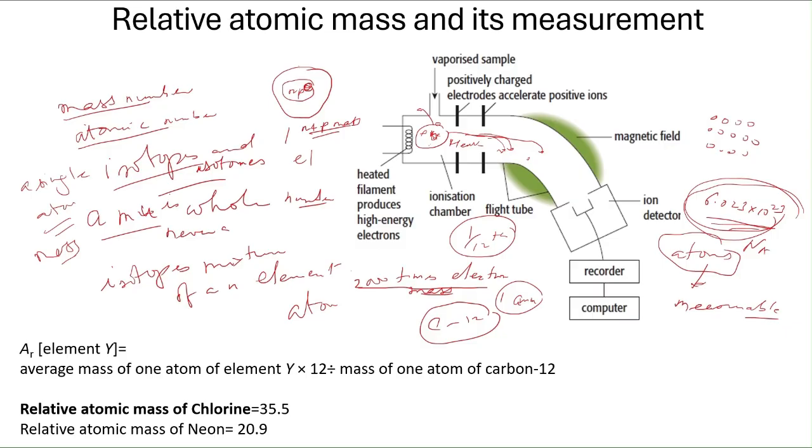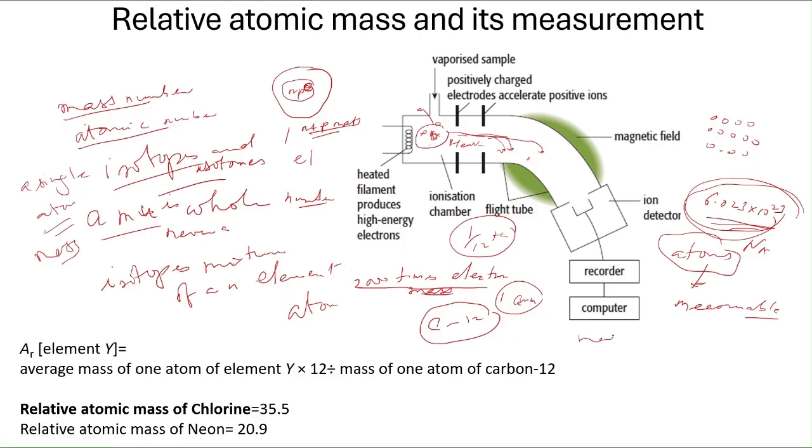So here is a heated element, which produces high energy electrons, which knocks off the electrons of the carbon atom and it becomes positively charged. Then it is accelerated using positively charged electrodes. Once it passes through it, it is deflected by magnetic field, and the recorder detects how much it has deviated. So that gives you the value of the mass of an atom, okay.